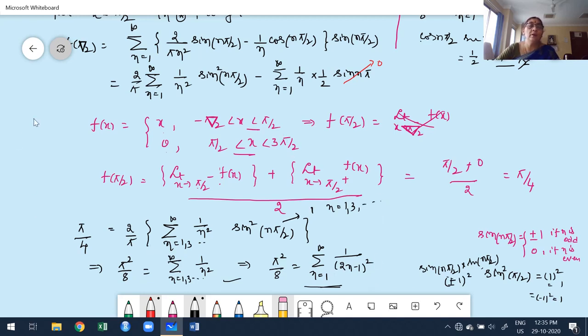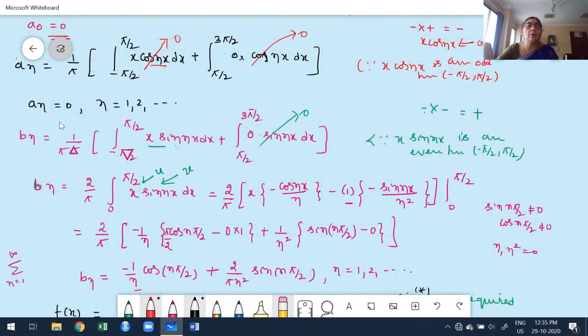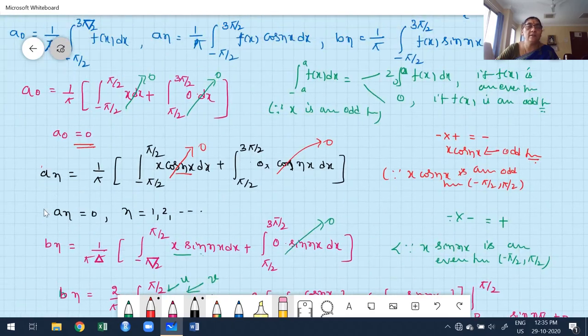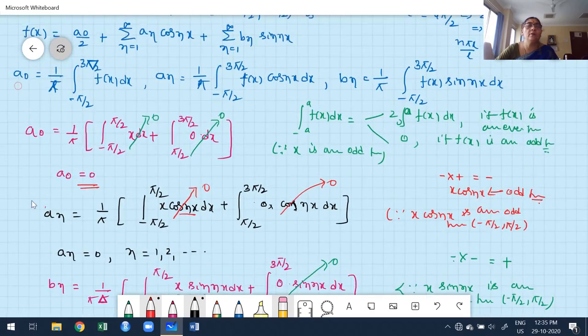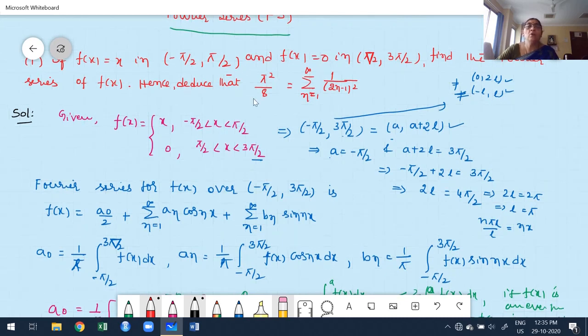Now before moving to the next problem, this is one of the different typical types of problem because the limit is a little bit different compared to the problems we already discussed in previous classes. Now the overall interval is actually minus pi by 2 to 3 pi by 2. It's not in the form of the first case, nor the second case.